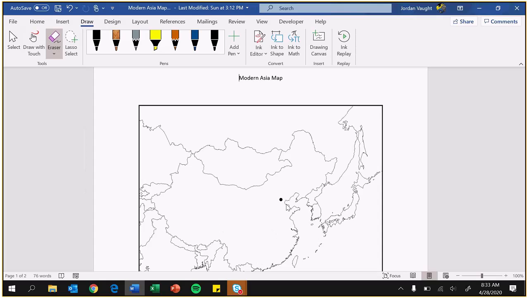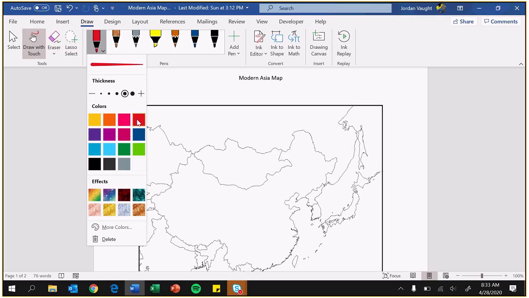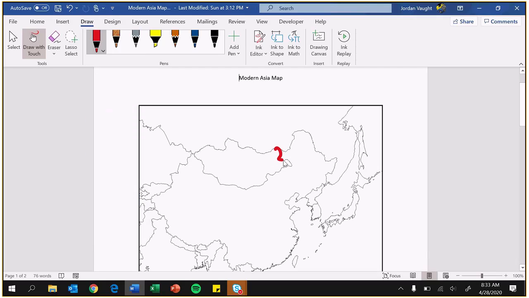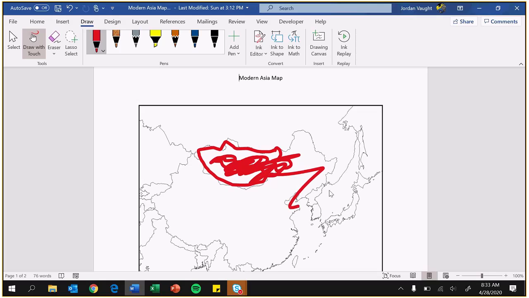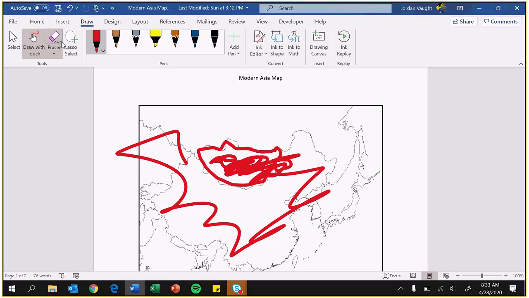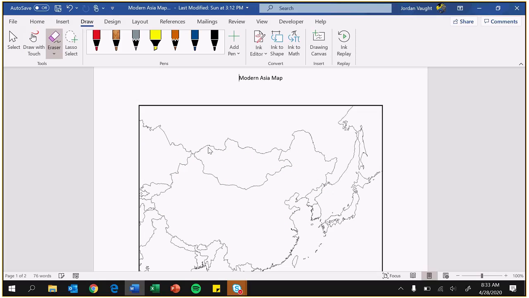If you want to outline a country, let's say we're doing North Korea and we want to do it red, you can outline it. This is not North Korea, but you can outline it. That's fine, it doesn't have to be perfect, or you could draw it in however you want. Just be careful you don't go too far and start drawing everywhere. So outlining or drawing it works perfectly fine for me, either one.